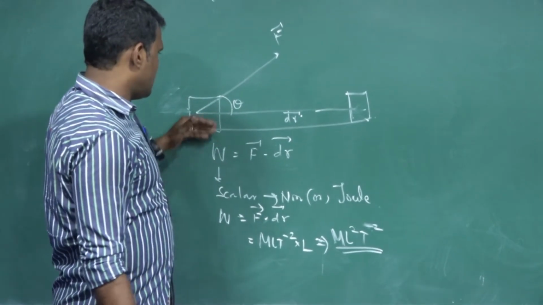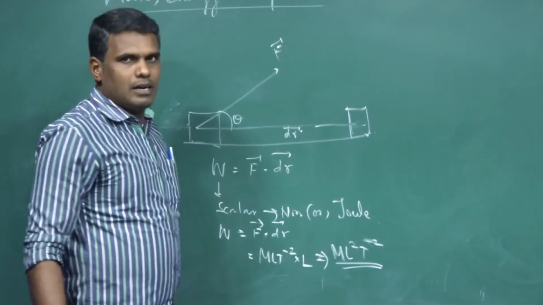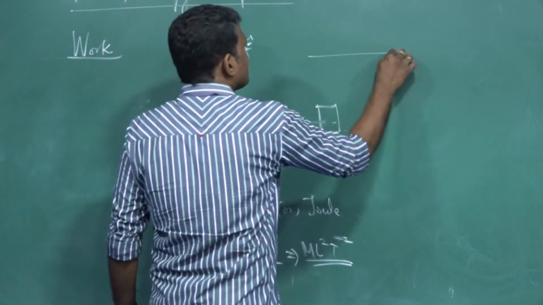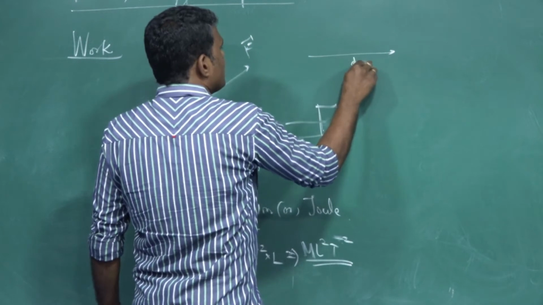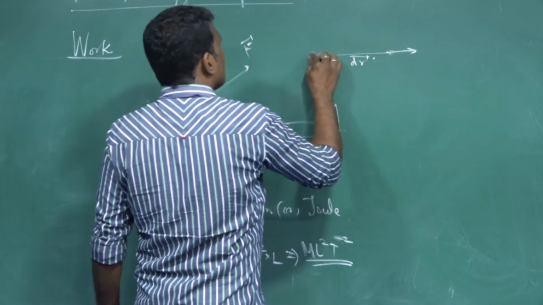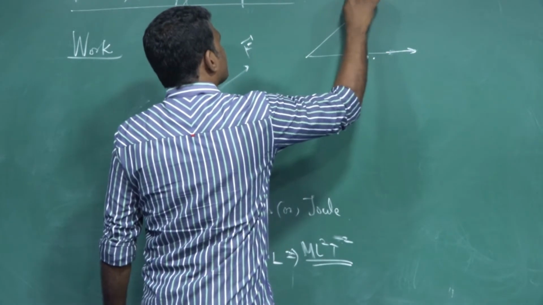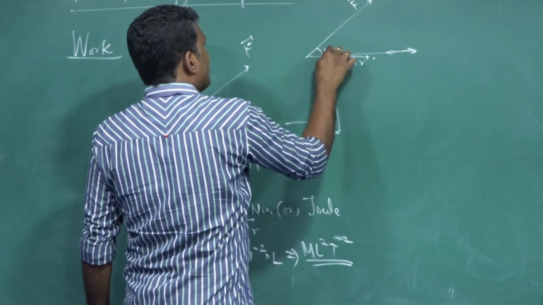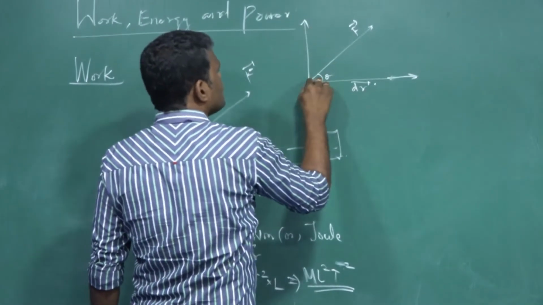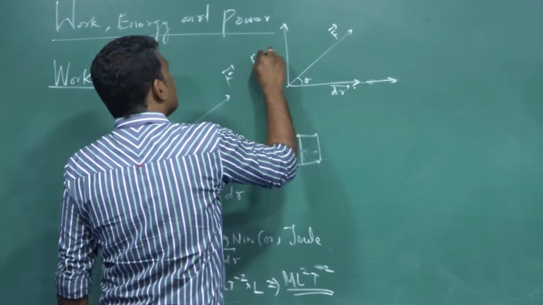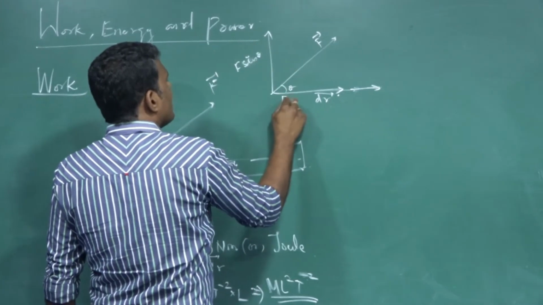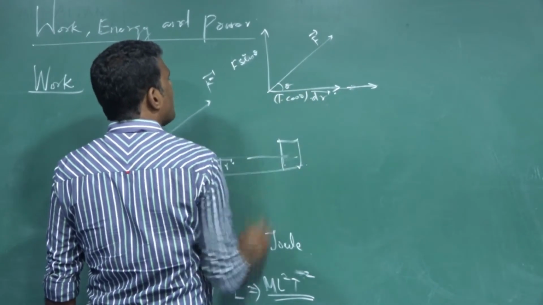This can be understood with a simple diagram, as you usually know for the dot product of two vectors. Displacement dr is along this particular direction. Force is acting along this direction, and theta is the angle between force and displacement. I can resolve this force into two components: F sin theta, a vertical component, and F cos theta, the horizontal component.